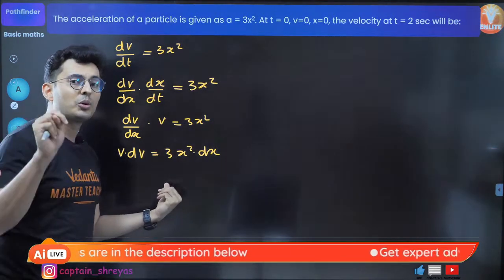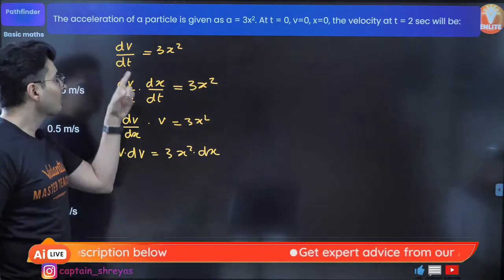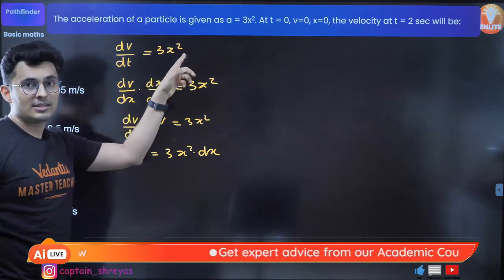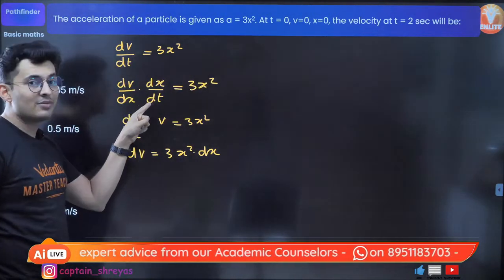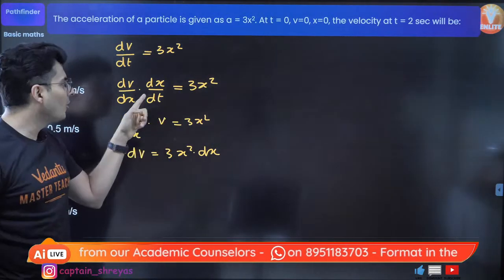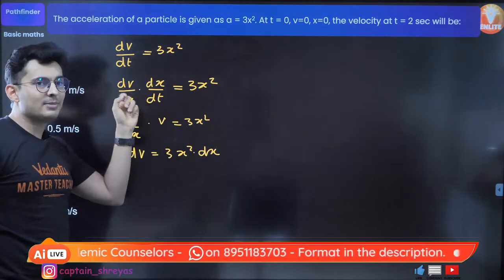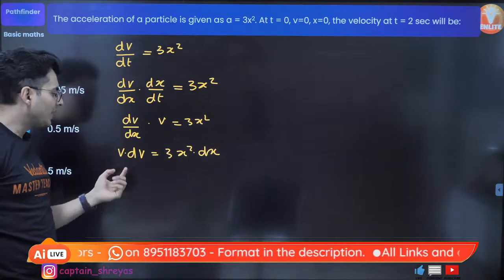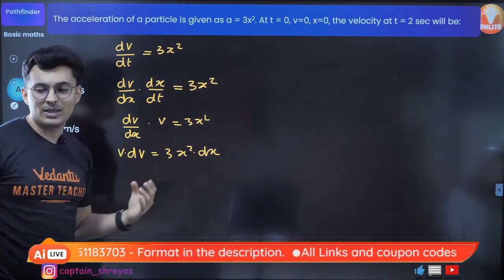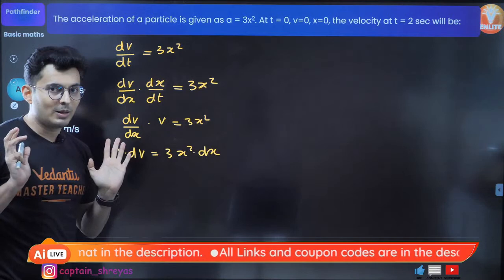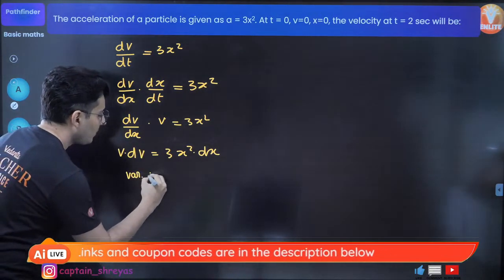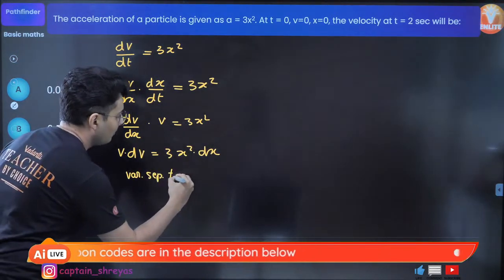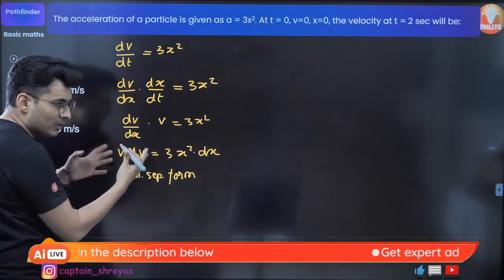Always in variable separated form, since it's an equality and there are only 2 sides to pick, you should only have 2 variables. Here there was donkey, monkey, zebra. Not allowed. Get rid of one of the variables. Which variable did you get rid of? Time. So when you wrote this, dx by dt itself became velocity. So now it is a beautiful variable separated form. Understood, my warriors?